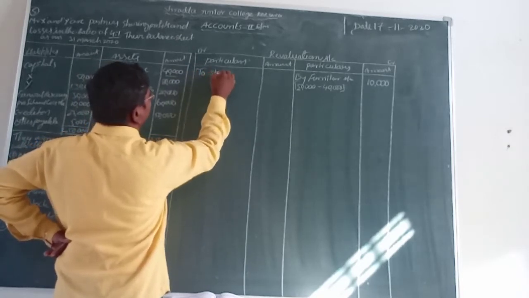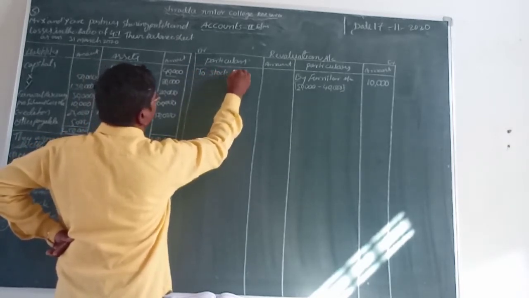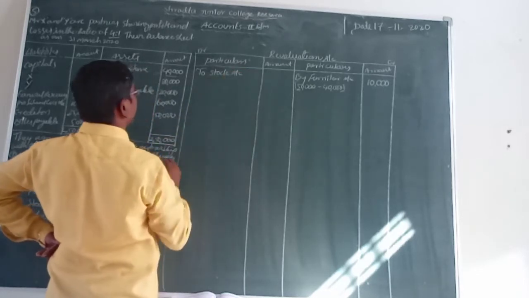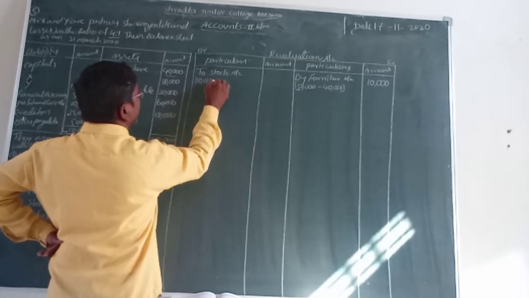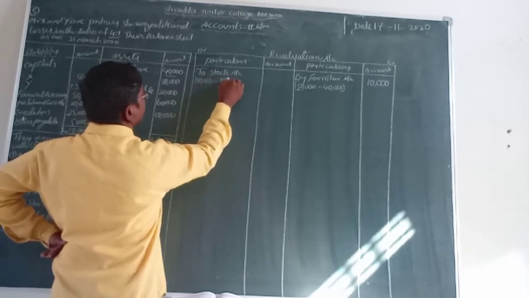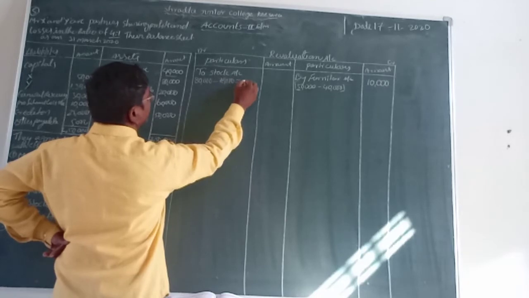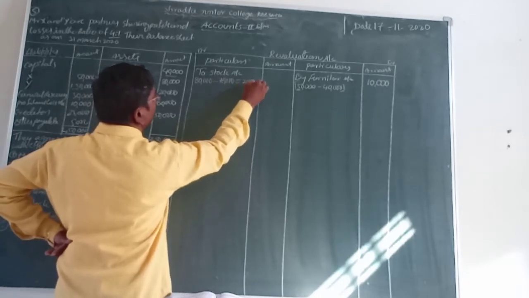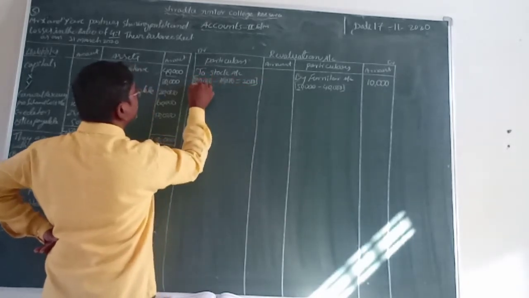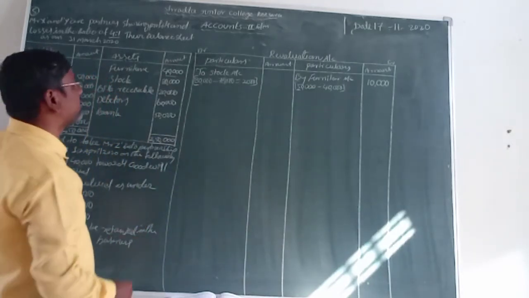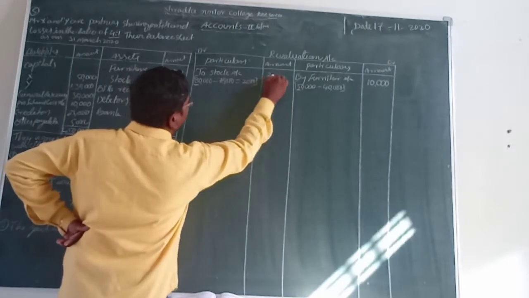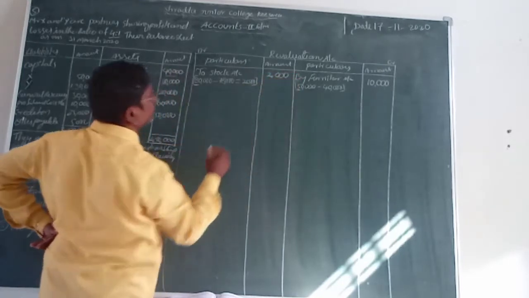So let us take to stock account. What is the value of stock? Previous value is 80,000 rupees and the present value is 78,000 rupees. That is equal to decreasing value, how much, friends? 2,000 rupees. Stock value is decreased by 2,000 rupees. That amount we take in the amount column, 2,000 rupees.